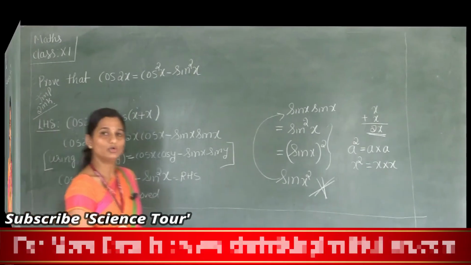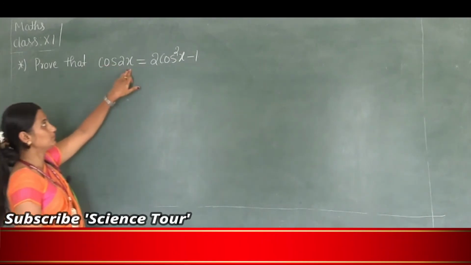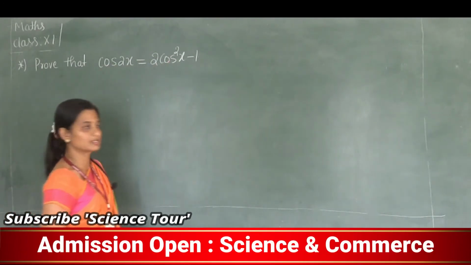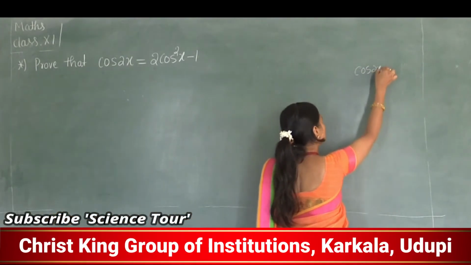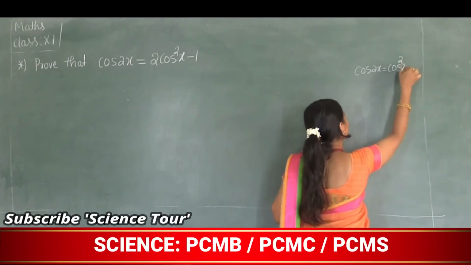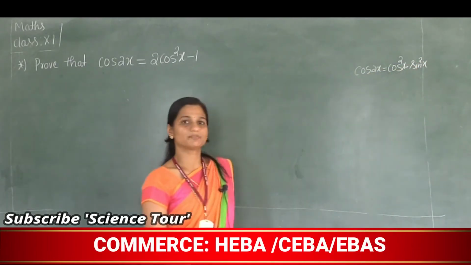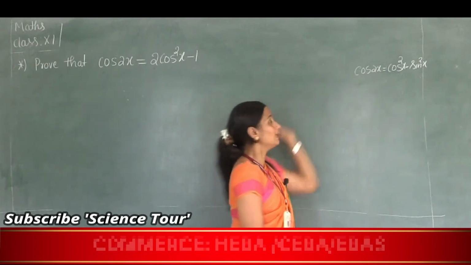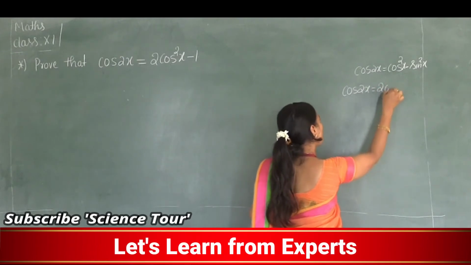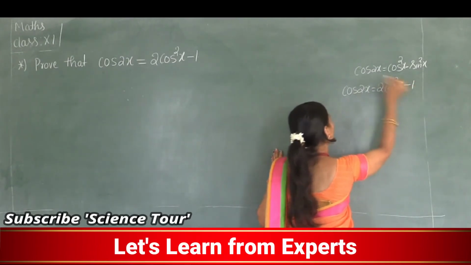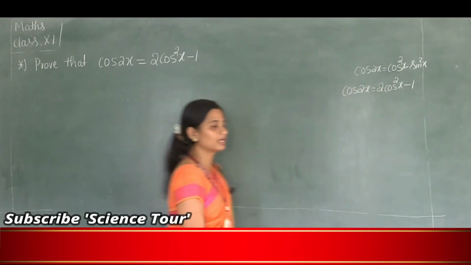So this is important for 2 marks. The next question: prove that cos 2x is equal to 2 cos square x minus 1. This is also a formula. The first formula is cos 2x is cos square x minus sin square x. We proved this, right? You should know this formula. Now the next one is cos 2x is equal to 2 cos square x minus 1. This is also a very important formula.